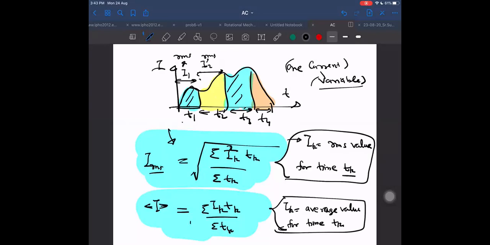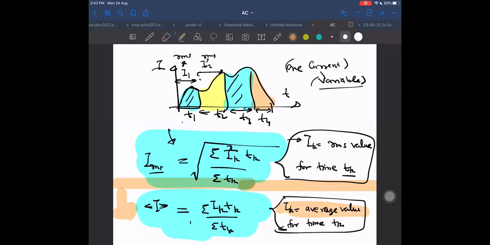So these are two different cases. I should not have mixed these two up, but I hope you understand. This ends here, and then it is a new, different case, for which it is the average. Okay. Is it understood now?